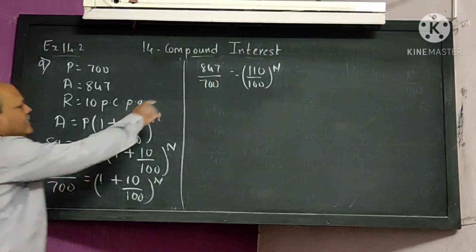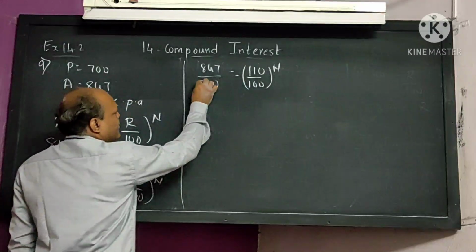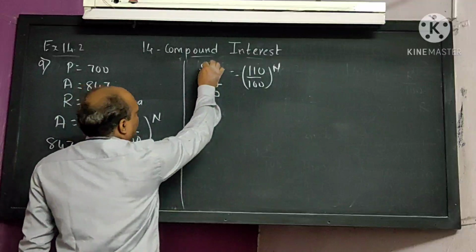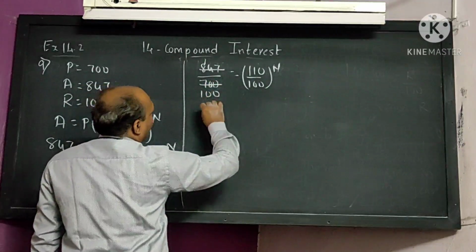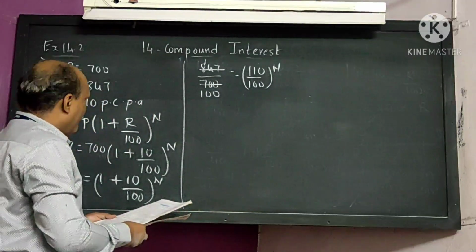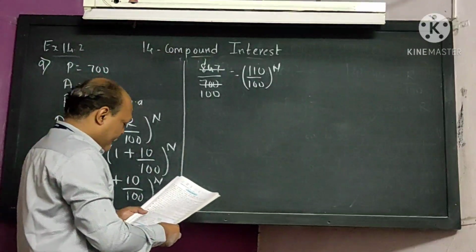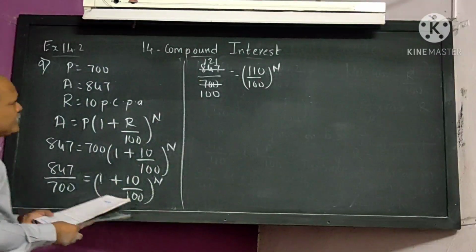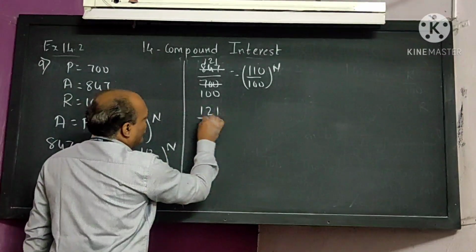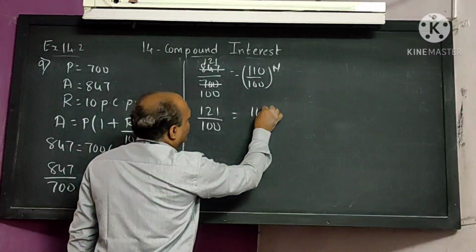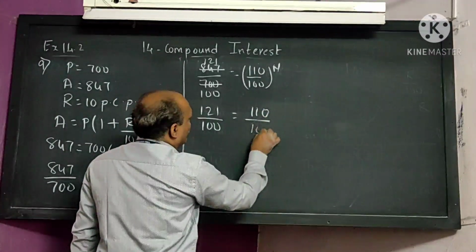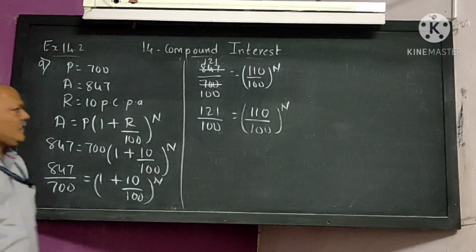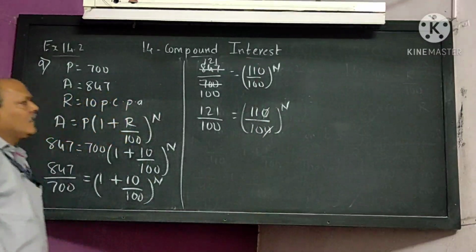Now we can cancel this: these two cancel by 7, and 100 stays. What you will get is 121 upon 100 is equal to 110 upon 100 to the power N. Any doubt here? This 0 and this 0 get cancelled.